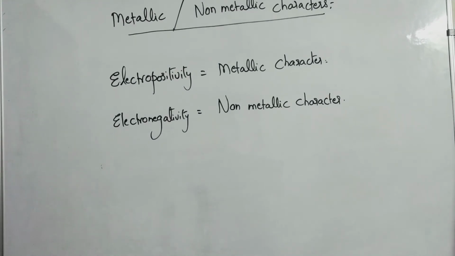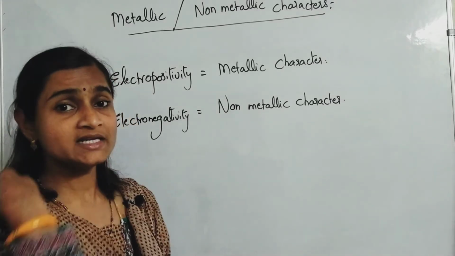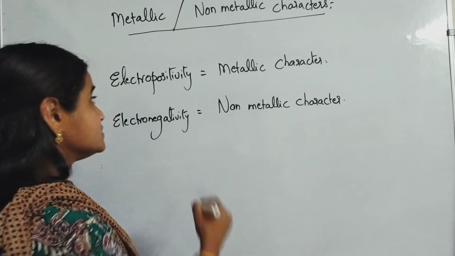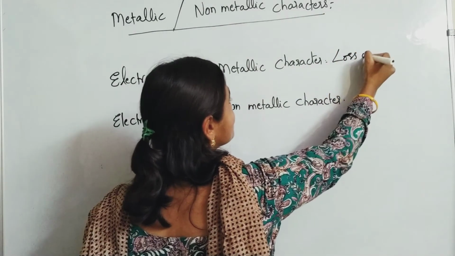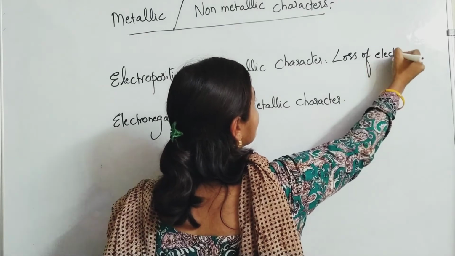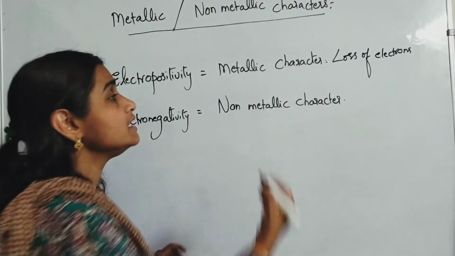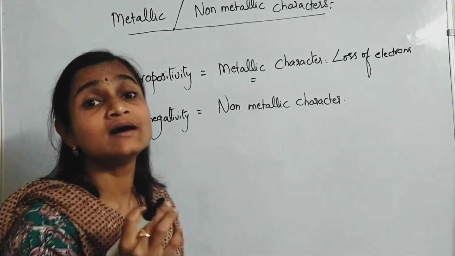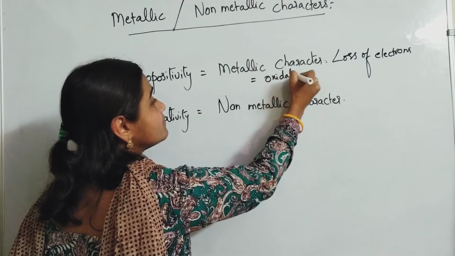Loss of electrons. Electropositivity means tendency to lose electrons only, no? So electropositivity, in other words, is loss of electrons, and that loss of electrons is also termed oxidation property.